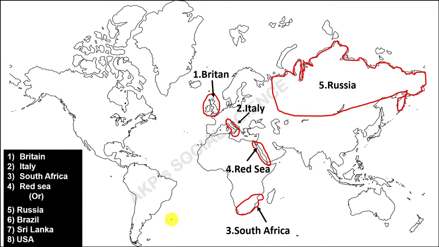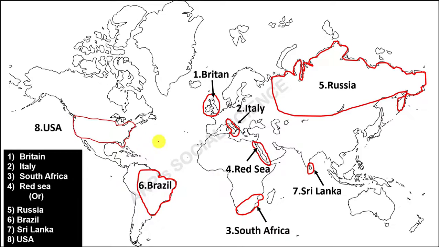Sixth, Brazil. Brazil is one of the largest countries of the world. It lies in the South American continent. Seventh, Sri Lanka. Sri Lanka lies just below India, that is south of India, an island country. Eighth, USA. That is the most powerful nation of the world, United States of America.